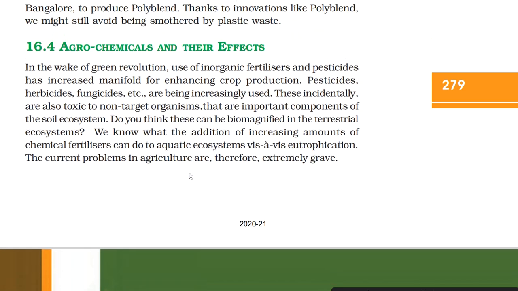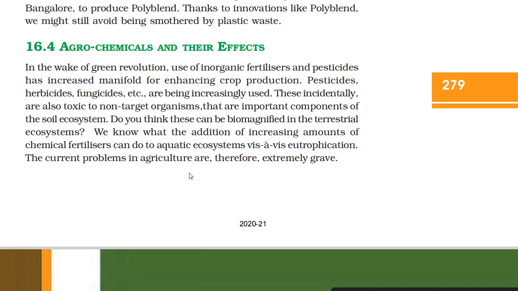16.4 Agrochemicals and their effects. In the wake of the green revolution, use of inorganic fertilizers and pesticides has increased manifold for enhancing crop production. Pesticides, herbicides, fungicides, etc. are being increasingly used. These incidentally are also toxic to non-target organisms that are important components of the soil ecosystem. Do you think this can be biomagnified in the terrestrial ecosystems?